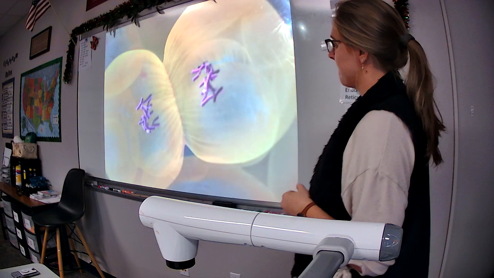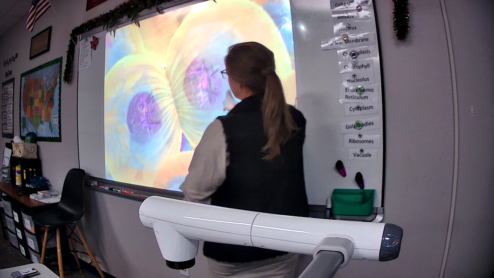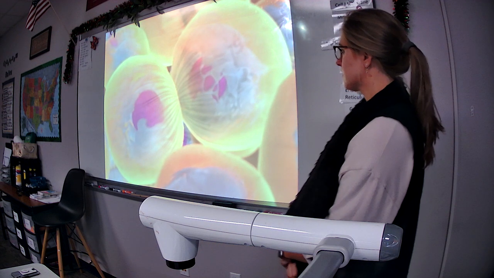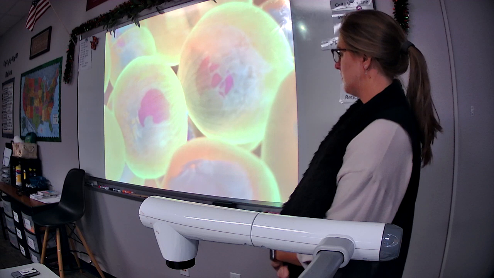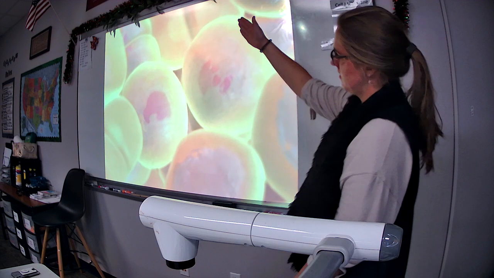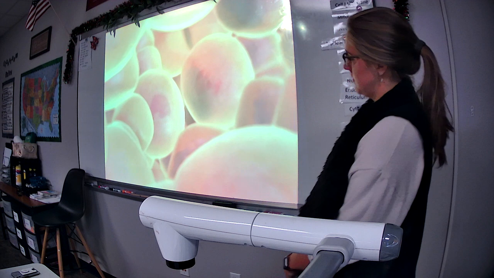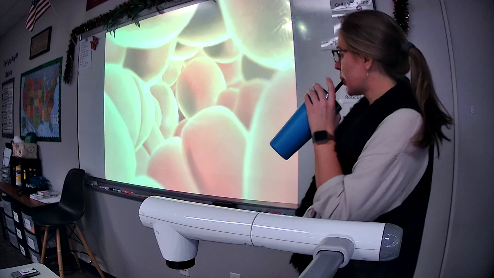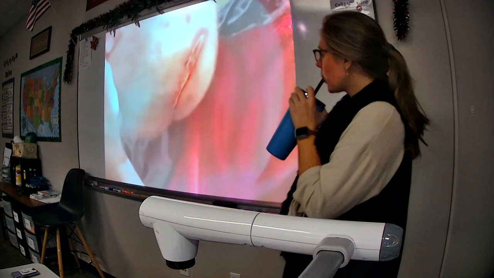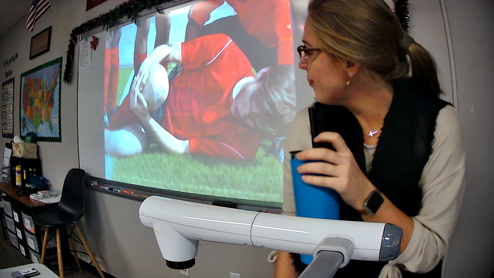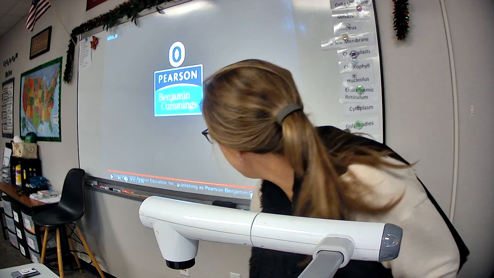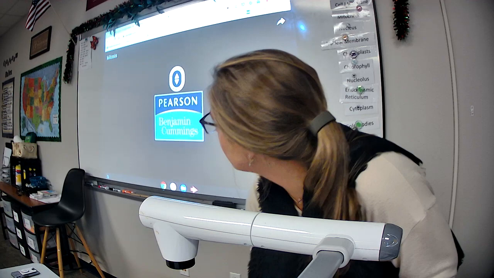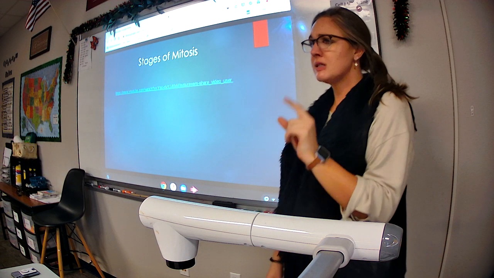Two new nuclear envelopes form, completing mitosis. There's a division of the nucleus, one nucleus into two genetically identical daughter nuclei. The cytoplasm divides by the process of cytokinesis, forming separate daughter cells. In your body, millions of cells divide every second, providing new cells for growth and for repair of damaged cells. Okay, so that is kind of the overview process. Now we're going to slow it down and look at each phase in particular. Okay? That's a quick question.